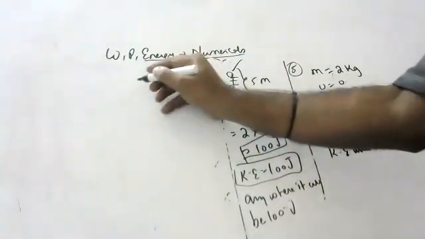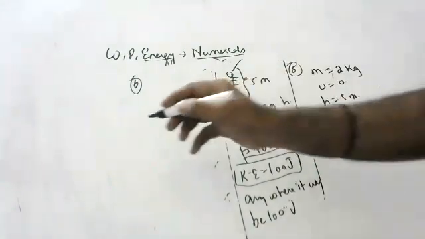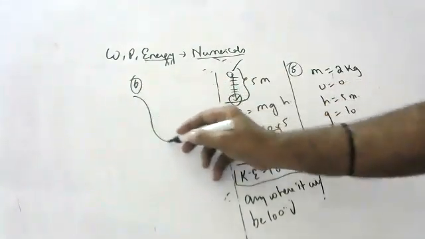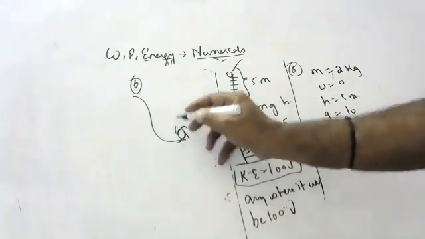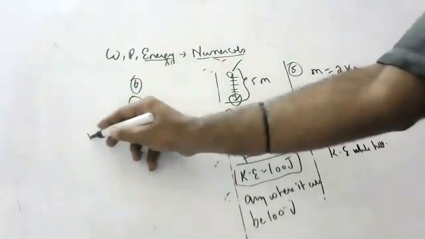Next question is like this, children. A hydroelectric power station takes its water from a lake whose water level is at a height of 50 meters above the turbine. So children, this is the turbine, here water is there, 50 meters. So the height is 50 meters, indirectly they give.